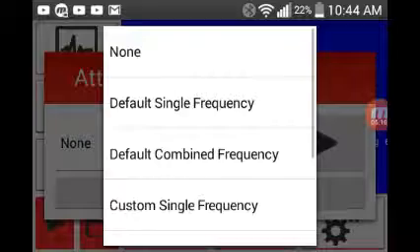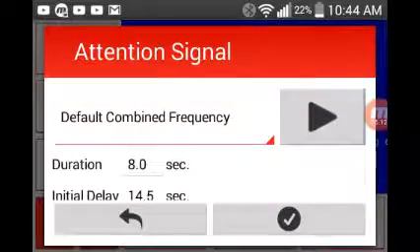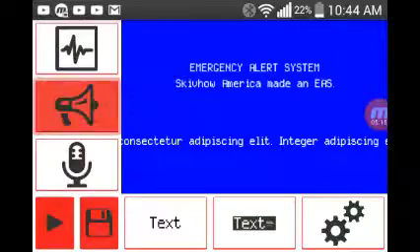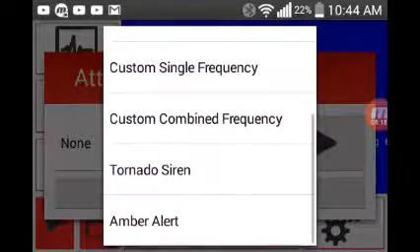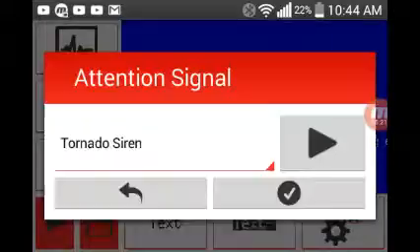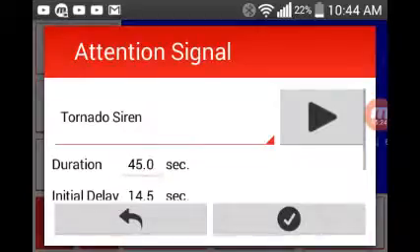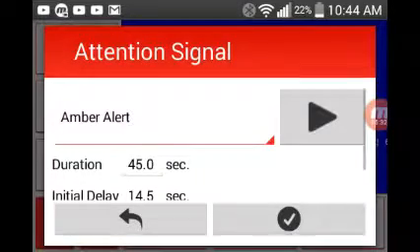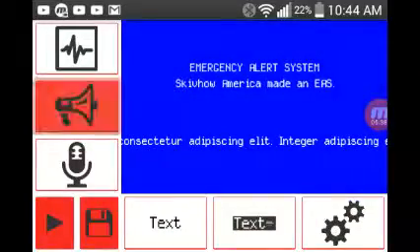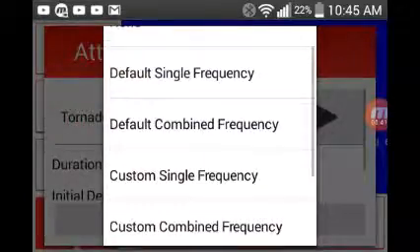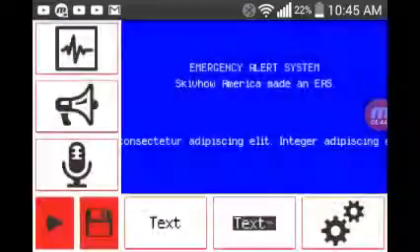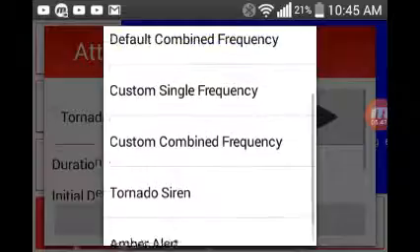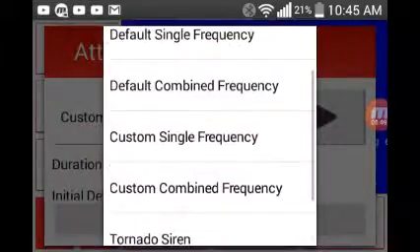Then after the attention signal, you'd probably hear something like that, or then there's other ones like tornadoes, or Amber Alert pattern. I guess I'll do the combined frequency.